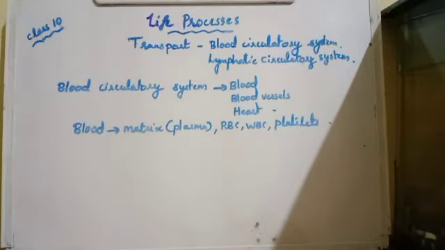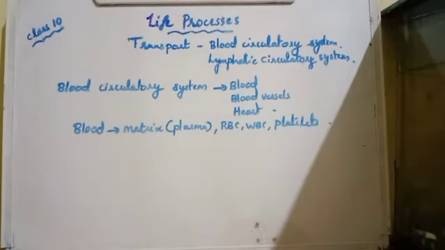So what is the importance of plasma? Plasma is the matrix in which all other cells are suspended. Carbon dioxide, food, nitrogenous substances, and hormones are all transported through the blood plasma.